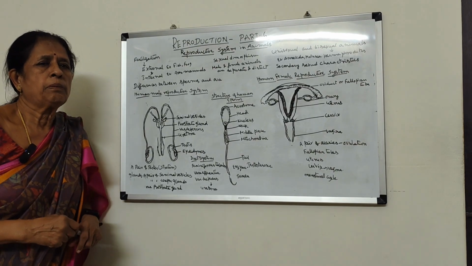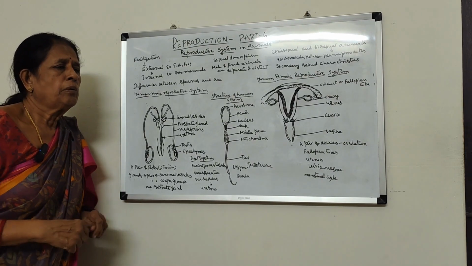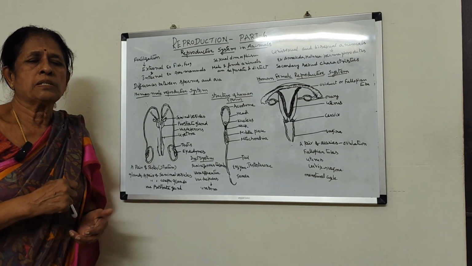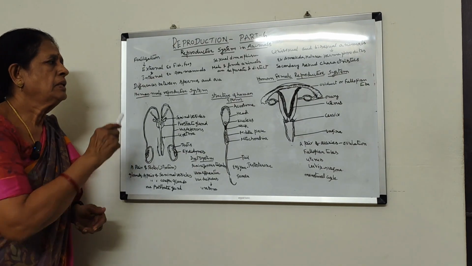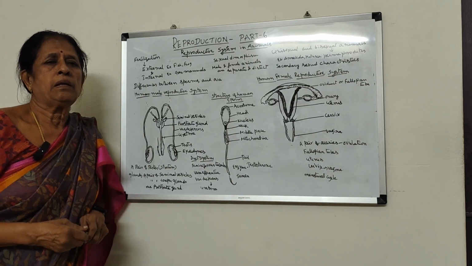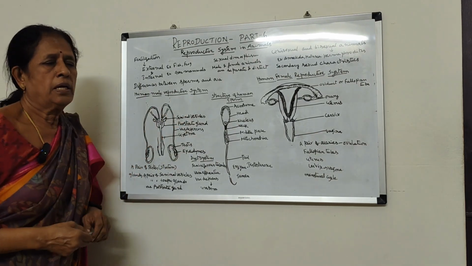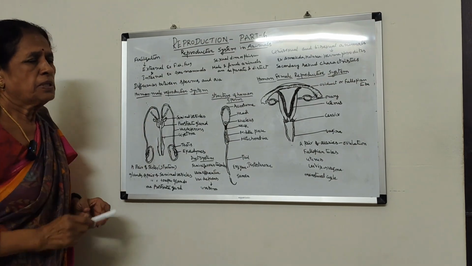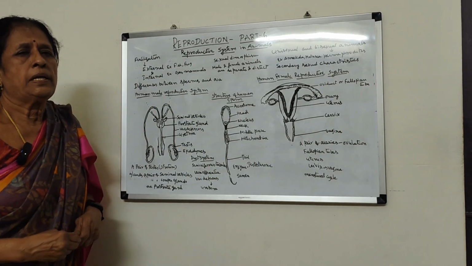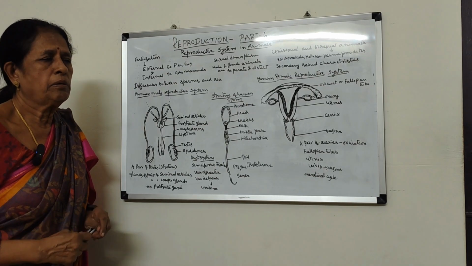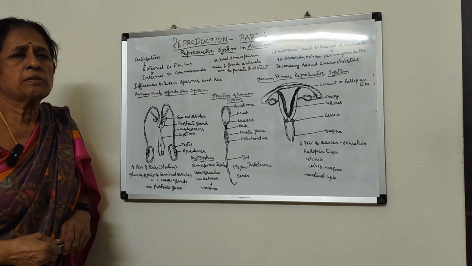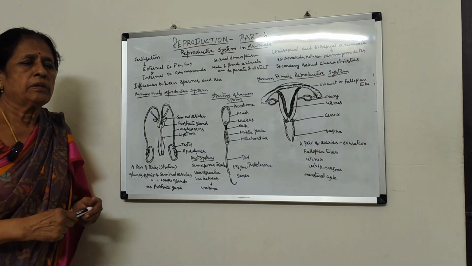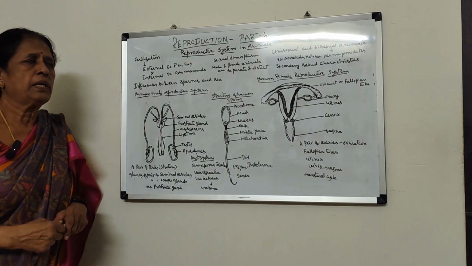So in the sexual reproduction, the reproductive units are sperms. They are produced by male reproductive organs, which are called as testes. And female units are called ova or egg, which are produced by ovaries. So sperms are male reproductive units and ova are female reproductive units. So what are the main differences between sperms and ova? That we shall see. So it's examination point of view. Also it is very important.